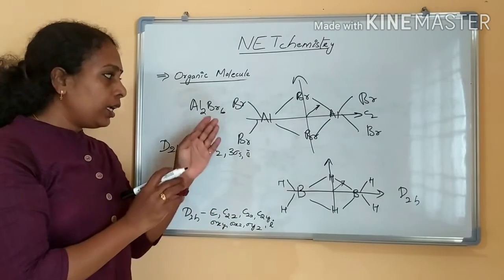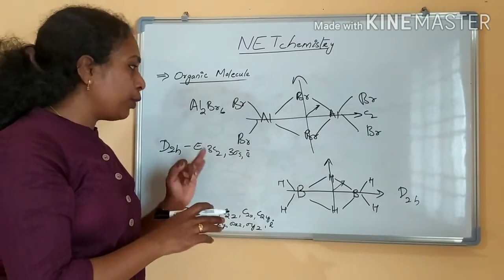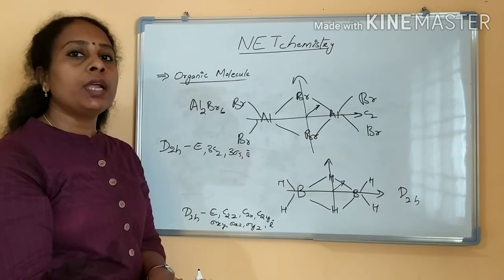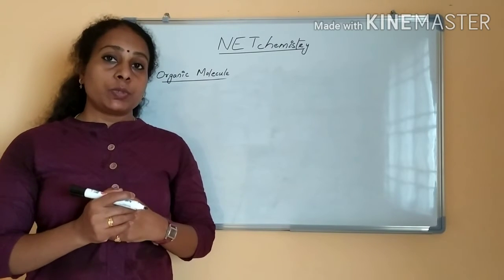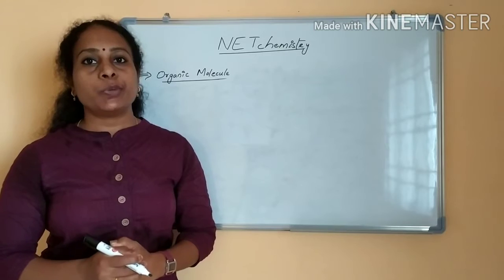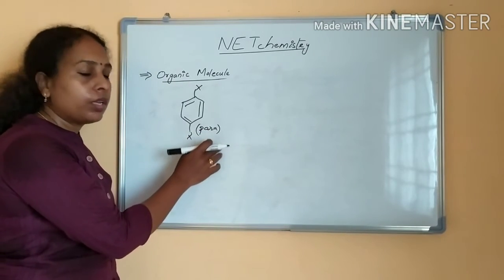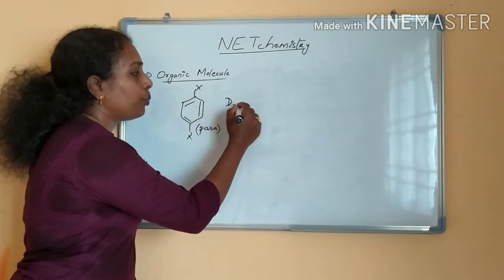So it is clear: naphthalene, anthracene and that type of molecule, diborane, Al2Br6, all these molecules belong to the point group D2H. Clear? We have seen that 1,2 and 1,3 disubstituted benzene belongs to the point group C2V. Now we will see 1,4 disubstitution, para substitution. In this para substitution, this belongs to the point group D2H.